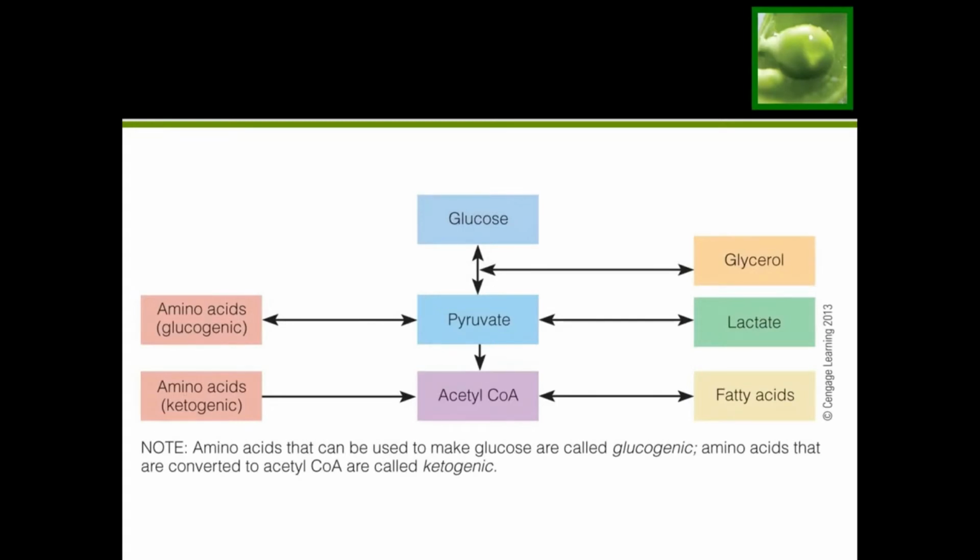Now, if we can use fat to make glucose, that's always going to be our first bet. Remember, we mentioned in our previous chapters that we don't like to use protein for fuel or to make glucose unless it's our body's last resort, because we don't have excess protein stored in our body. So we don't have a place where we can just go get some extra protein that's not needed and convert it to glucose or fuel.